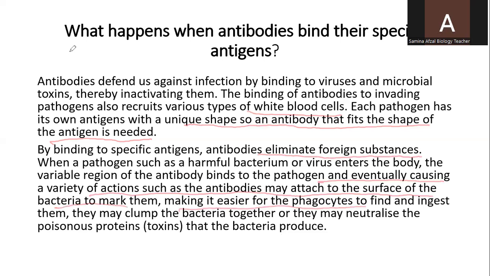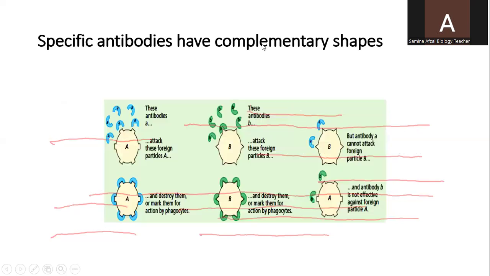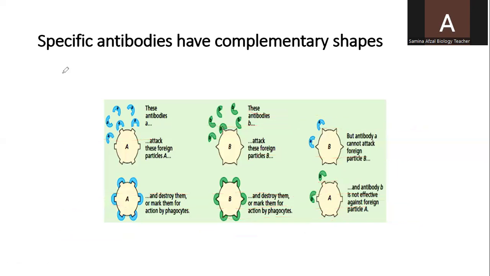They may clump the bacteria together, or they may neutralize the poisonous proteins or toxins that the bacteria produce. As a result of their clumping together at one place, the phagocytes engulf them. In this way, the antibodies bind with their specific antigens. And in the next slide, you can see the different types of antibodies and their shapes.